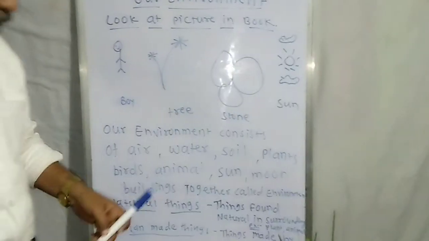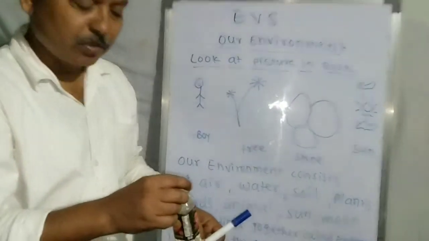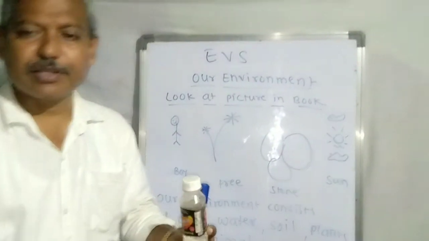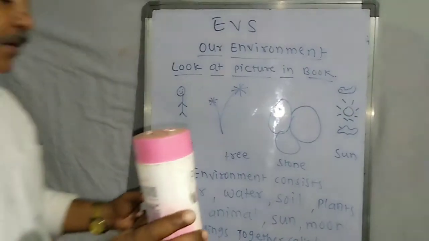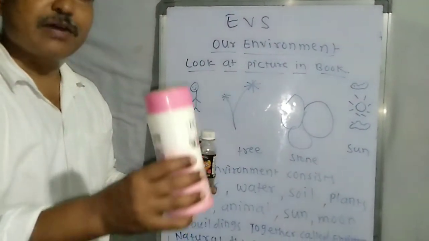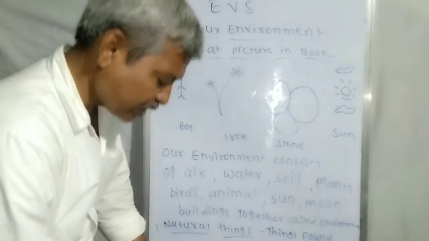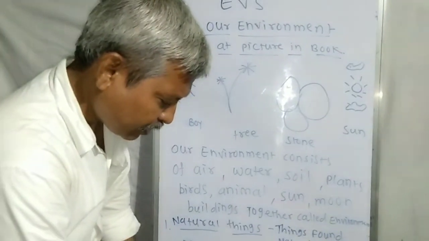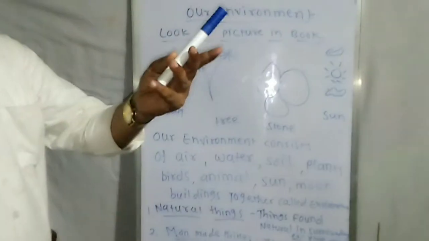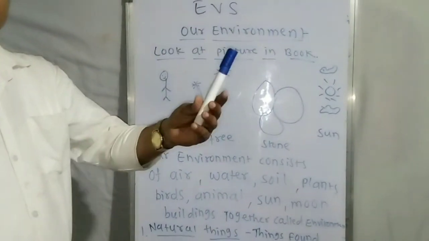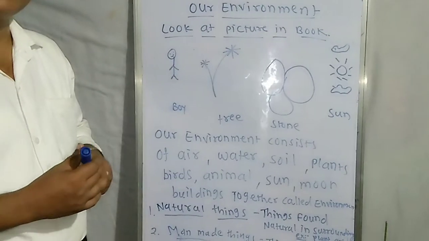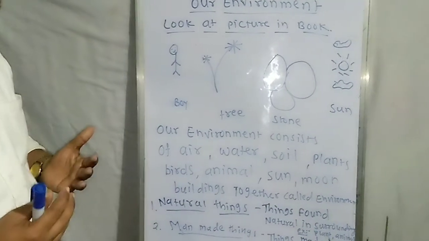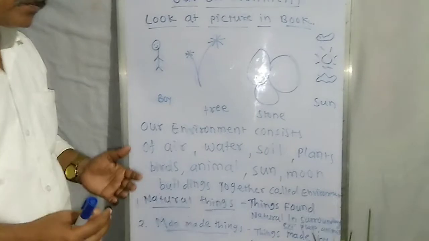Also we find this bottle in our surroundings, and this is talcum powder. This is also found in our surroundings. This matter is also found in our surroundings. In the same way, this pen is also found in our surroundings, and my cloth is found in my surroundings. Why am I showing you the things?